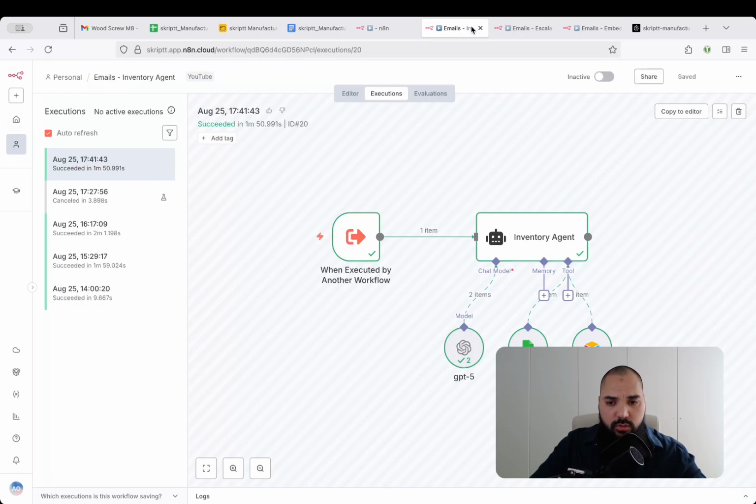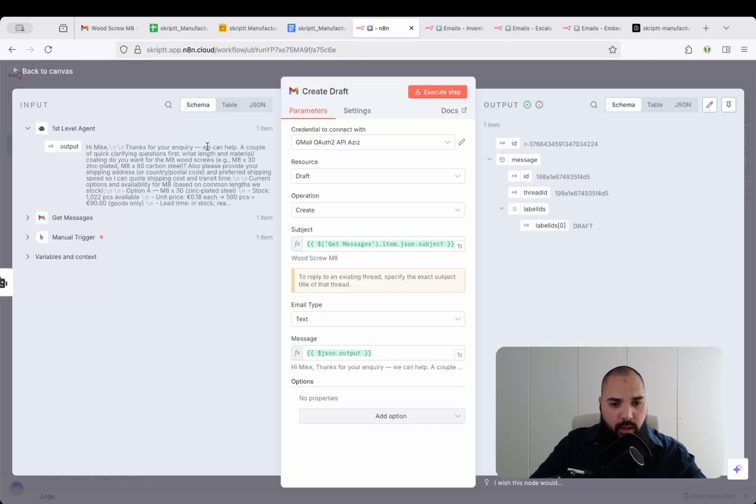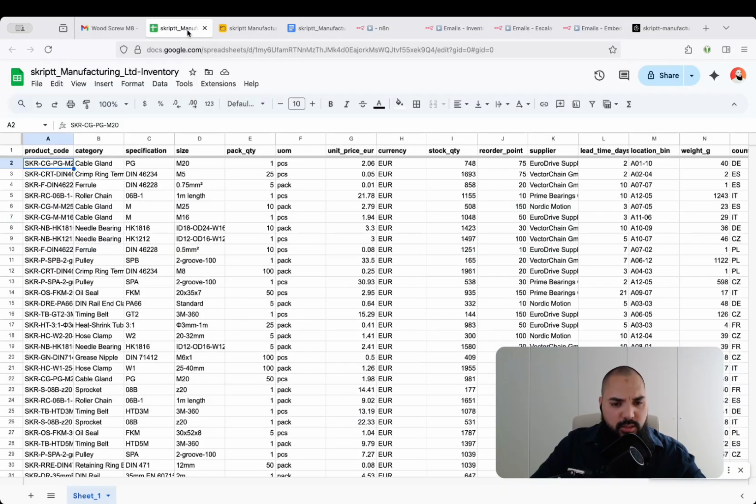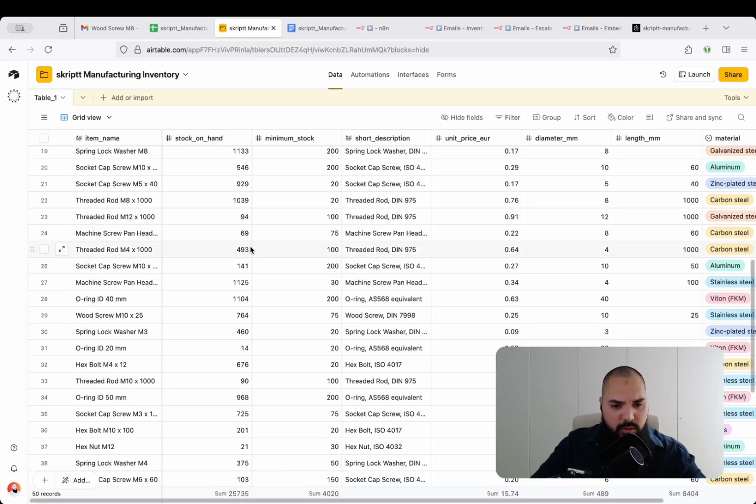And then in regards to the actual answer, thanks for your inquiry. We can help. A couple of clarifying questions. First, what length and material coding do you want the M8 wood screws? Also, please provide your shipping address and everything else. This is nice. Unit price 18 cents, 500 pieces, $90, 1022 available. So let's take a look into, I think it was here.